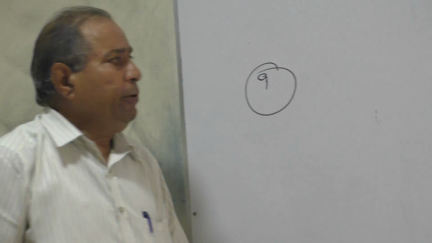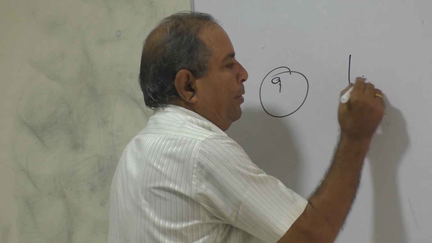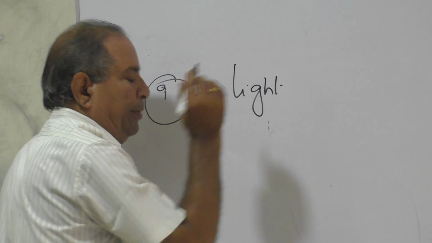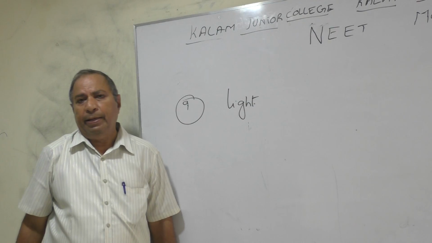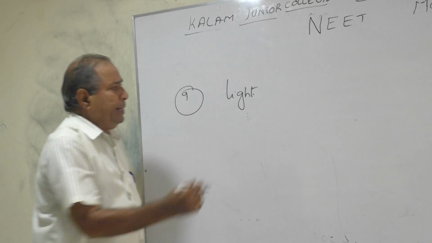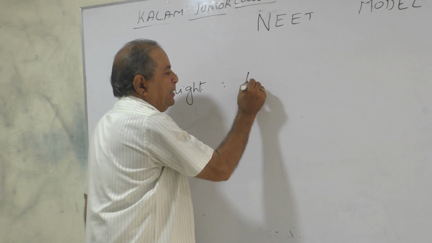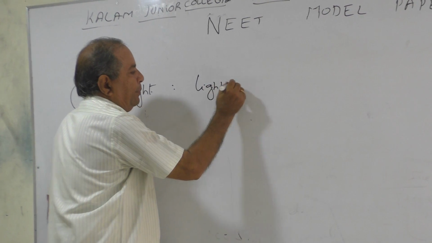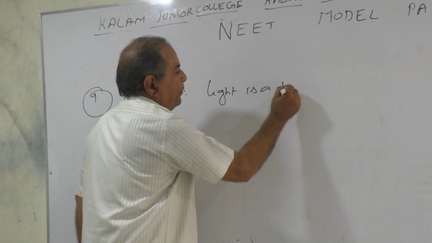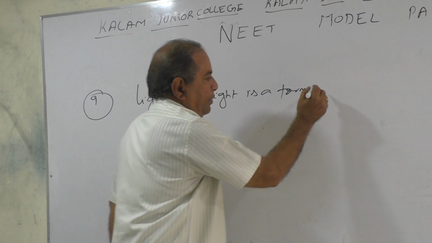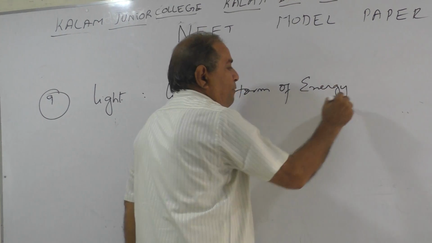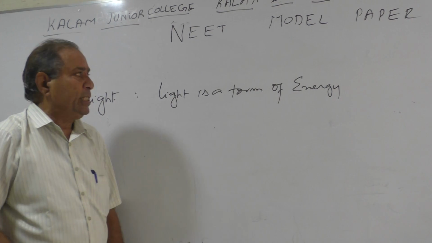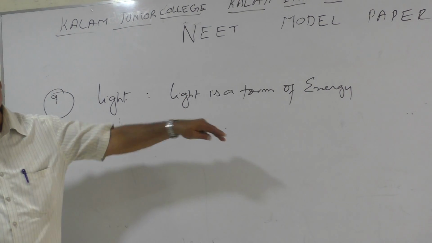So what is meant by light? Light is a form of energy. In physics, you have to give the definition and the use of the energy.